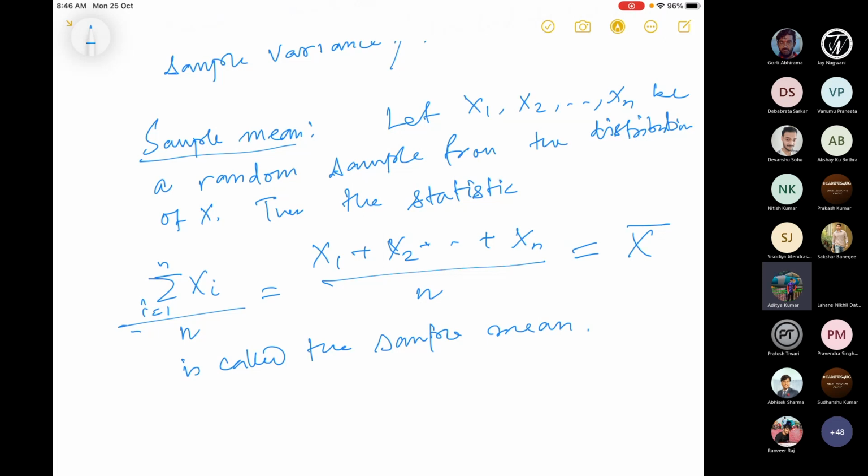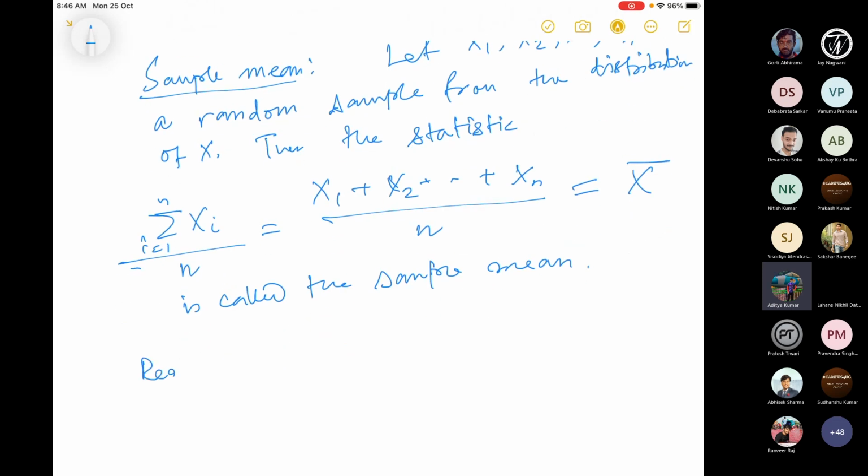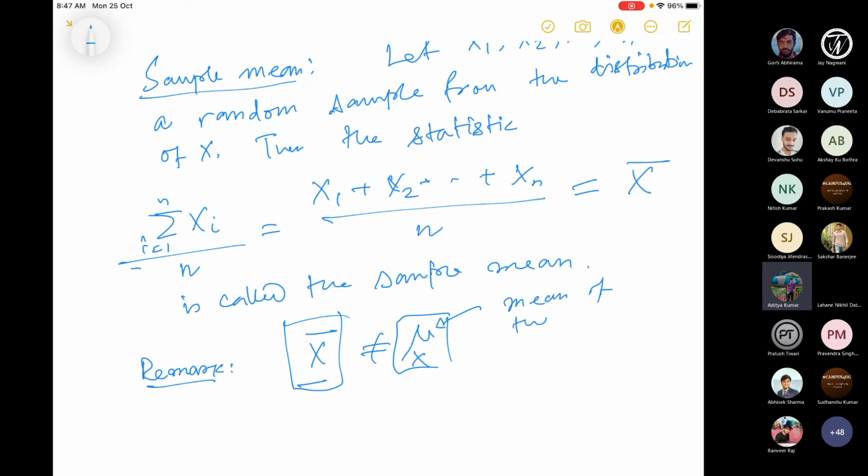But you have to observe here, and remember, that x bar is not equal to mu x. What is mu x? This is the mean of all the products in the population, all the objects in the population. That is what mu x is in my notation. But x bar is just a sample mean. It is not equal to mu x, which is the mean of the entire population.